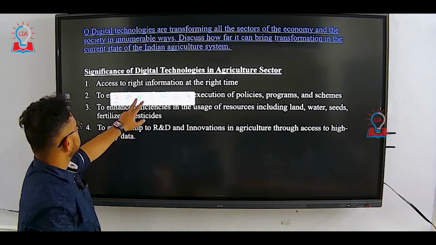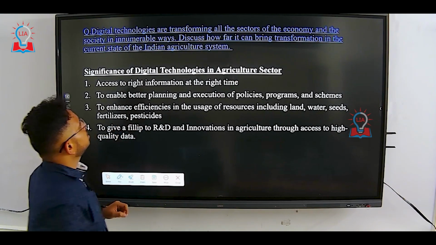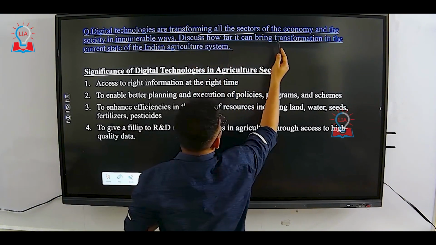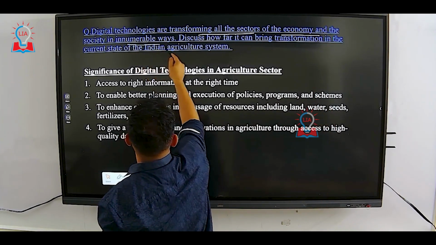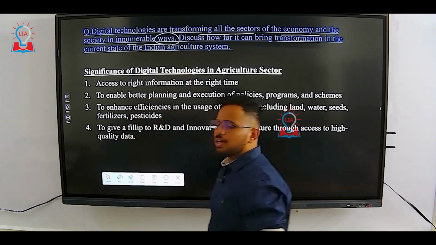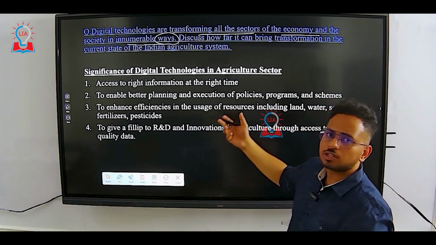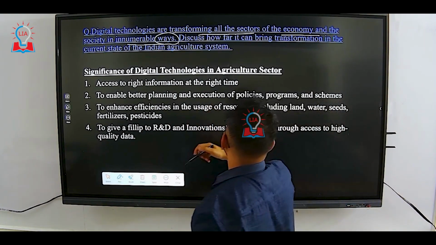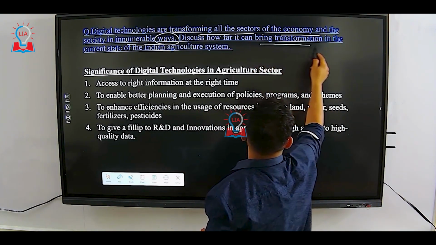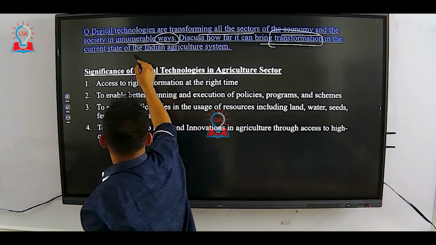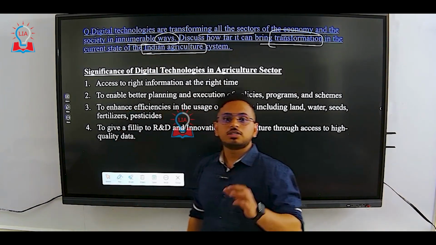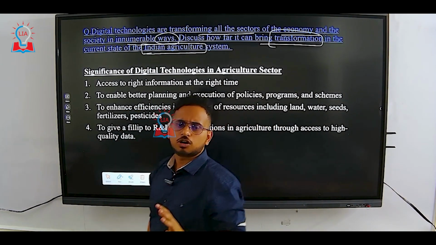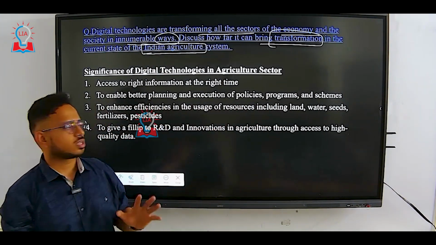Let's look at the second question. Digital technologies are transforming all the sectors of the economy and society in innumerable ways. Digital technology is actually transforming all the sectors; that's what the first part says. Discuss how far it can bring transformation in the current state of the Indian agriculture system. How can digital technology help to transform Indian agriculture? A simple way of asking the question.